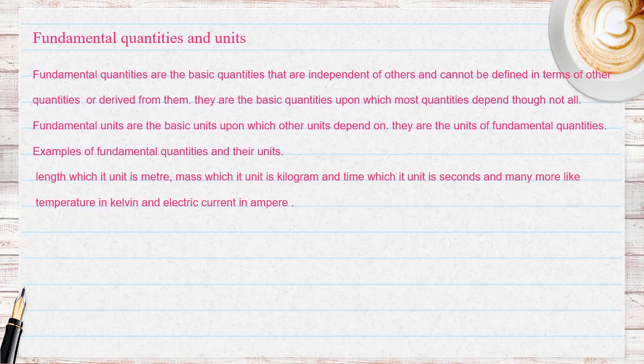Fundamental quantities are the basic quantities that are independent of others and cannot be defined in terms of other quantities or derived from them. They are the basic quantities upon which most quantities depend, though not all. Fundamental units are the basic units upon which other units depend. They are the units of fundamental quantities. Examples of fundamental quantities and their units: length, which its unit is meter; mass, which its unit is kilogram; and time, which its unit is seconds, and many more like temperature in Kelvin and electric current in ampere.